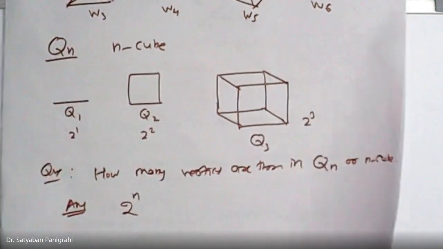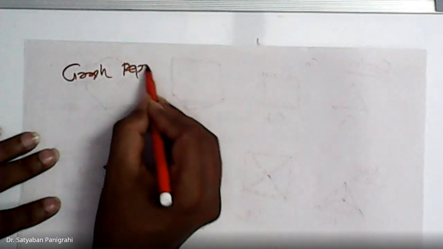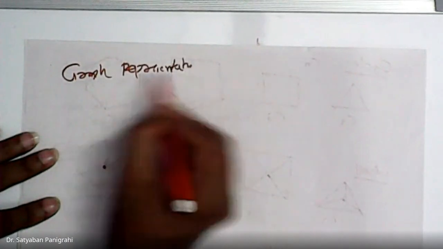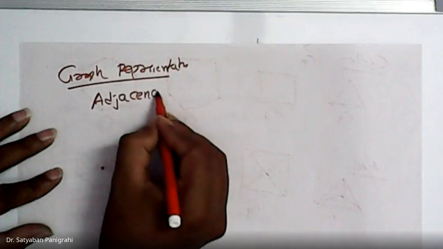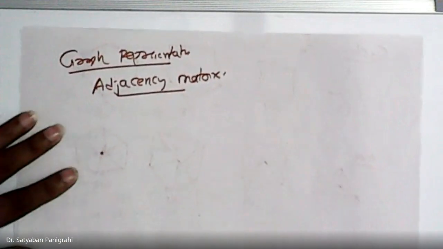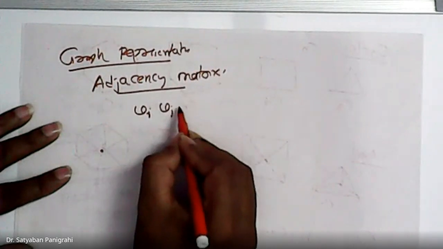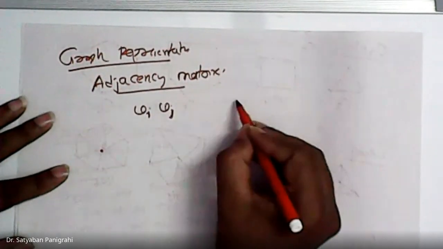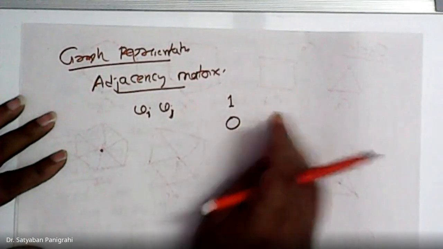Now, after that, we will represent the graph. For graph representation, we will use something called adjacency matrix. Here, among two vertices Vi and Vj, if they are related, then in the matrix we put 1. If not related, then we put 0.